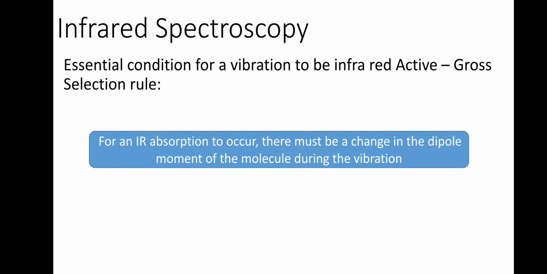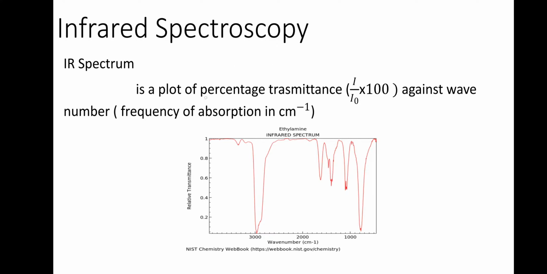The essential condition for a vibration to be infrared active is given by the Gross selection rule, which tells us that for an IR absorption to occur, there must be a change in the dipole moment of the molecule during vibration. When the molecule vibrates, its dipole moment must change, only then can it interact with the IR radiation. An IR spectrum is a plot of percentage transmission against wave number, so the peaks will be in the downward direction.